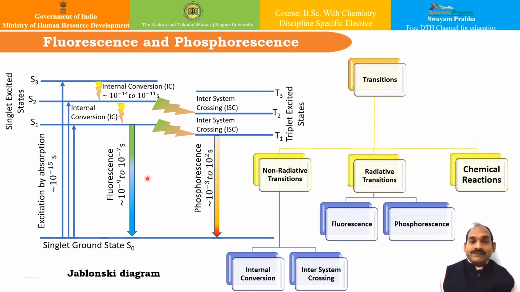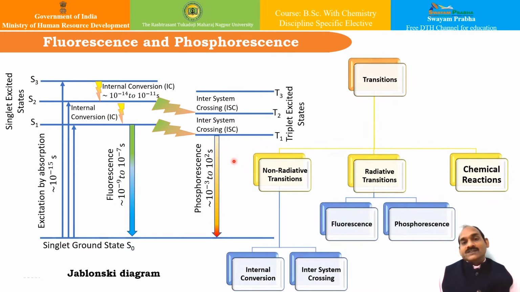Apart from that, the other phenomenon is, if the molecule comes to the ground state from the first excited triplet state, you can see over here. This transition is basically spectroscopically forbidden, but such transitions are known as phosphorescence, and the light which is emitted in this process is known as phosphorescence. This process is relatively slower, and it usually occurs in around 10 to the power minus 3, going up to 10 to the power 2 seconds, and therefore many times we call it delayed fluorescence.